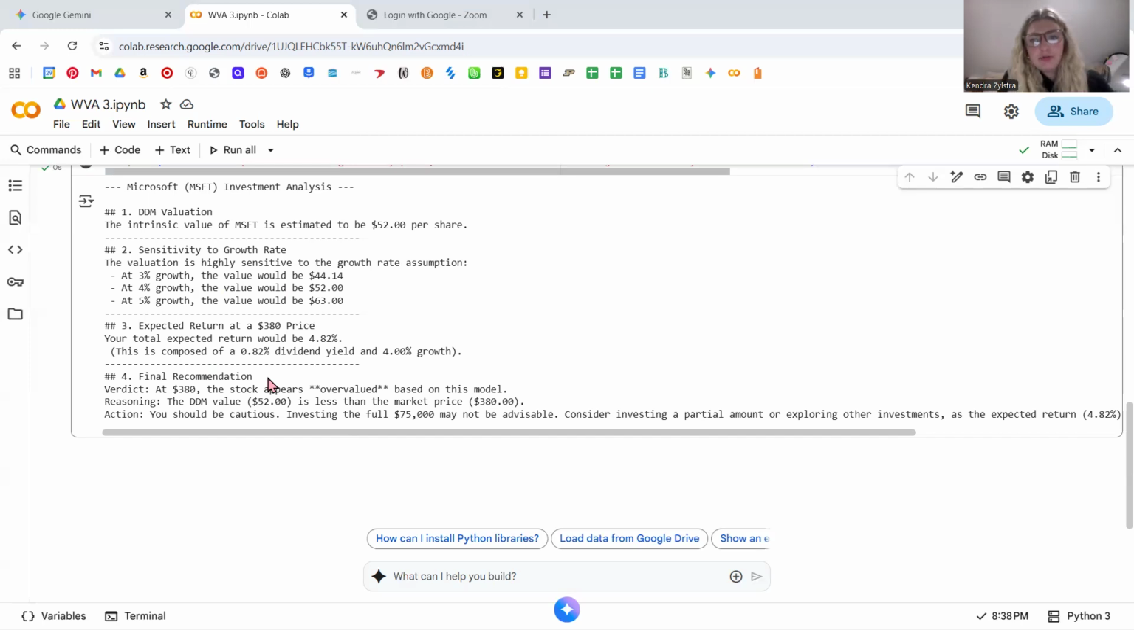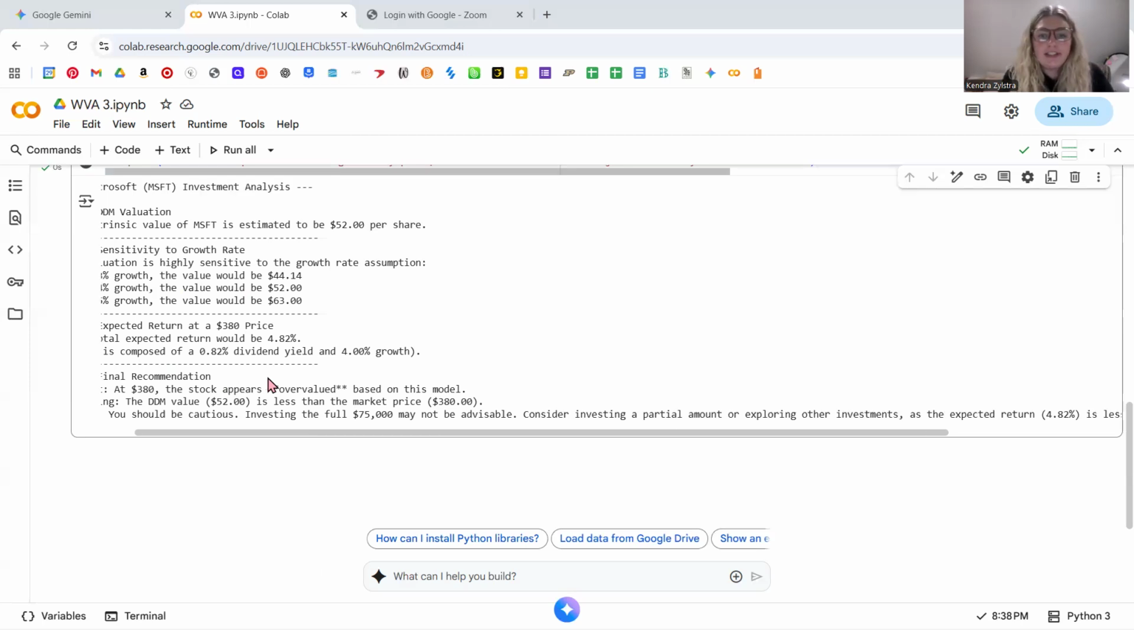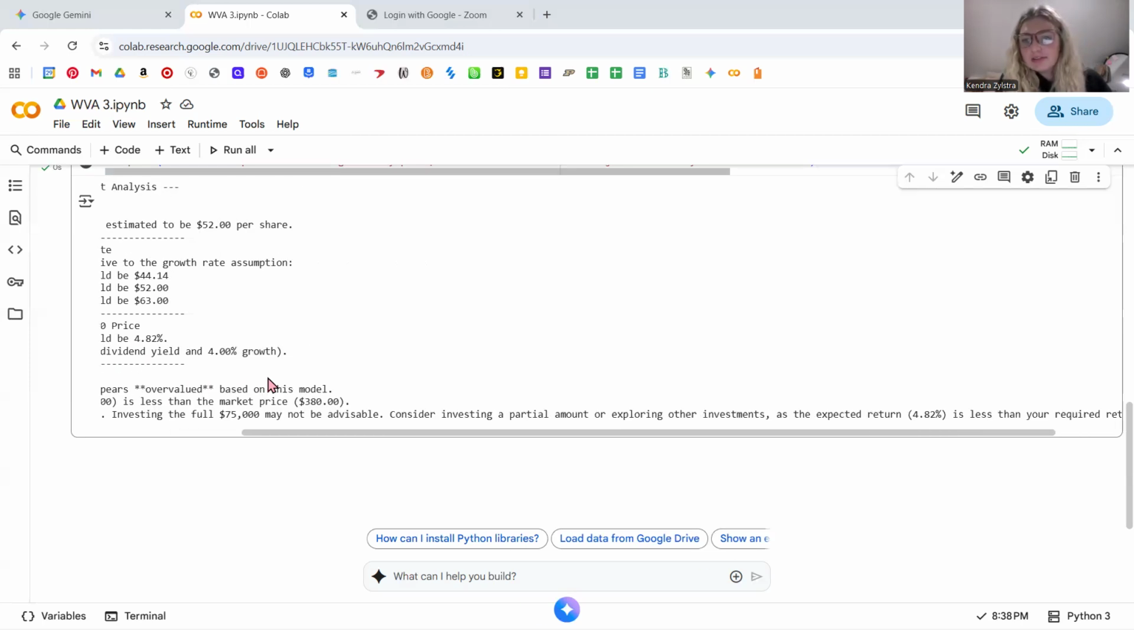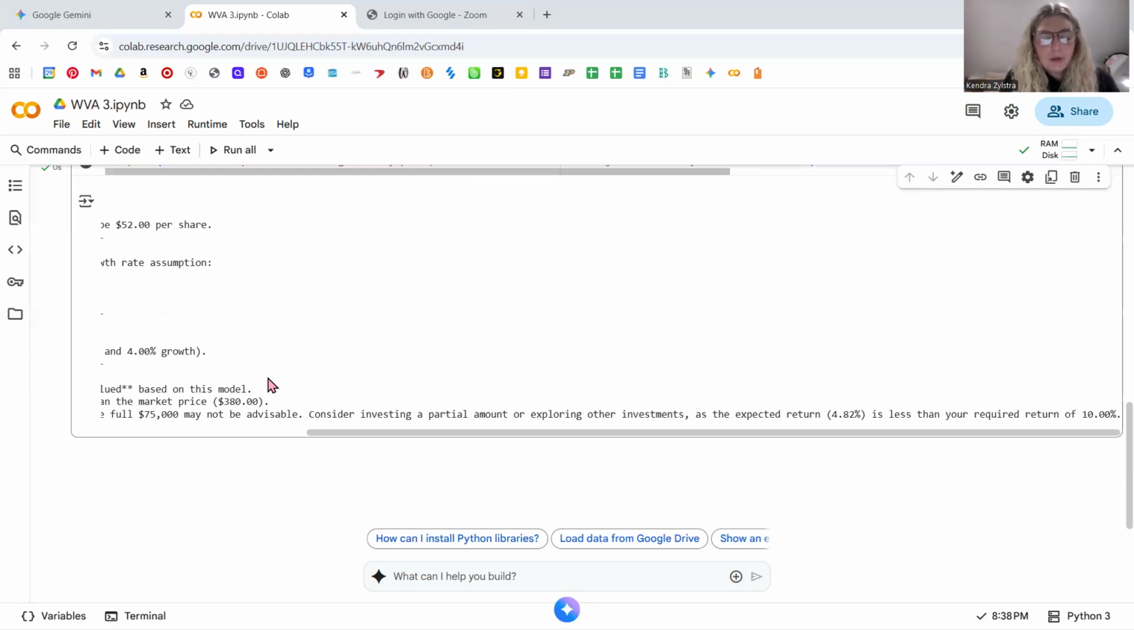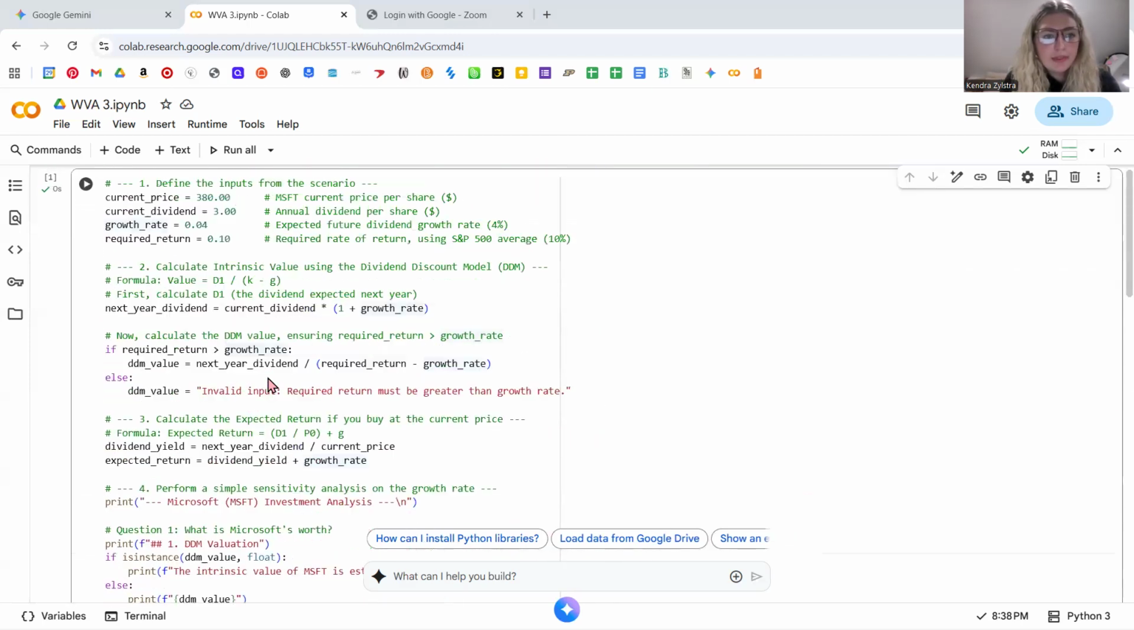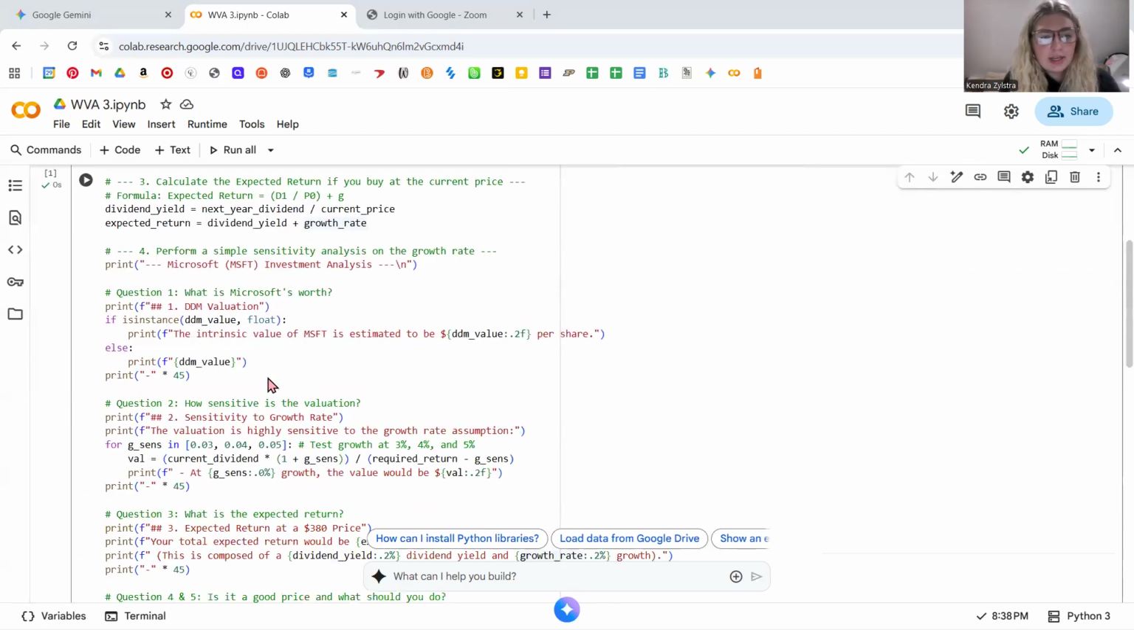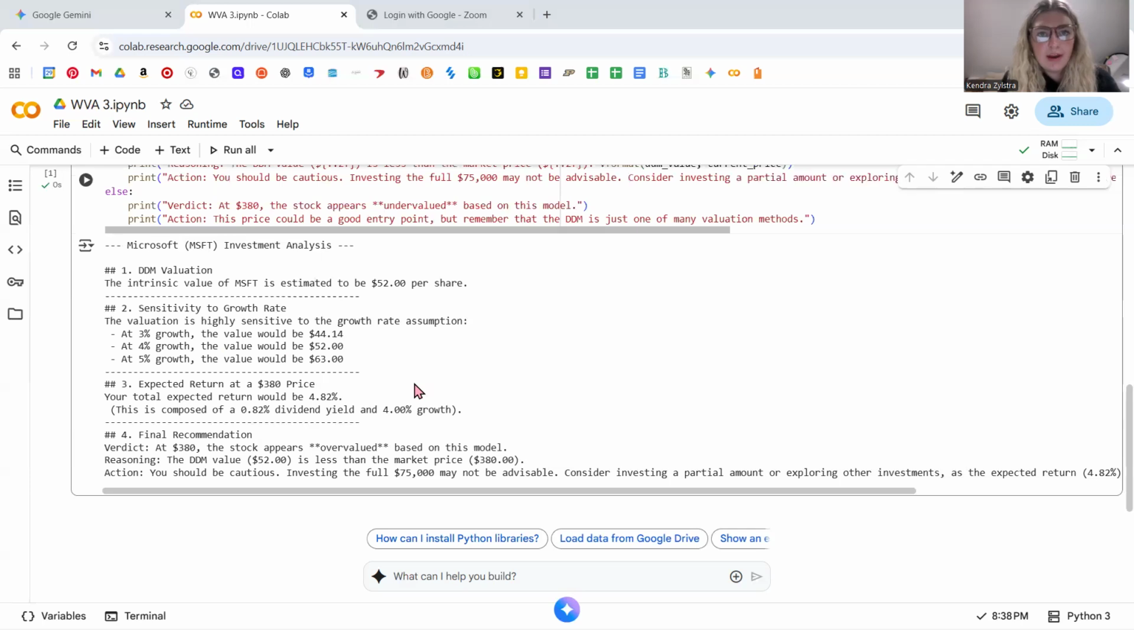And then the action, what should we do from there? We should be cautious. Investing the full $75,000 might not be advisable. We will consider investing a partial amount or exploring other investments. So here was our Python code. We put it into Colab and we solved it, and this is what we got.